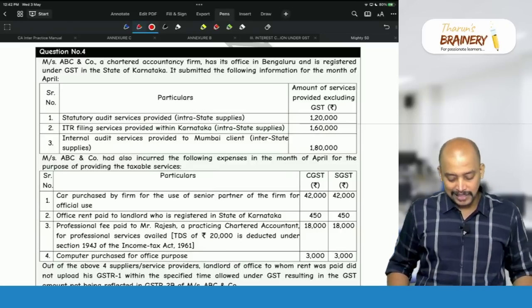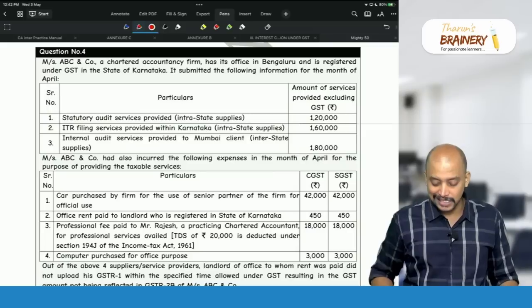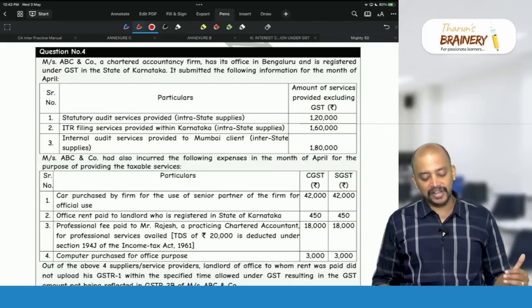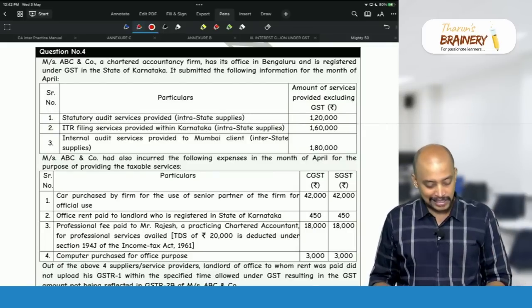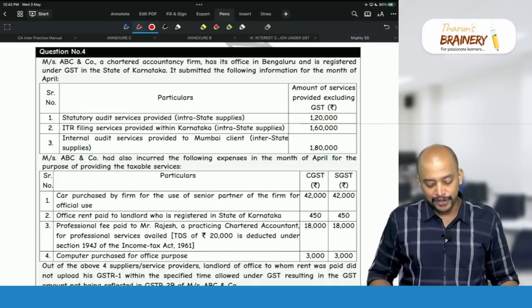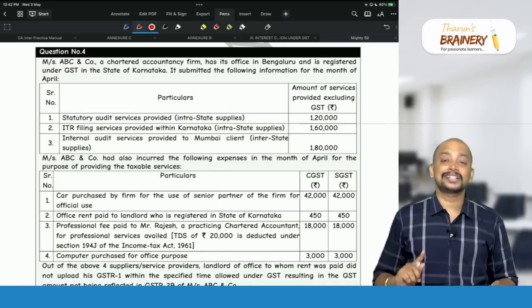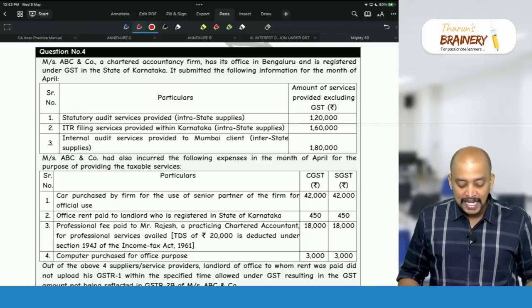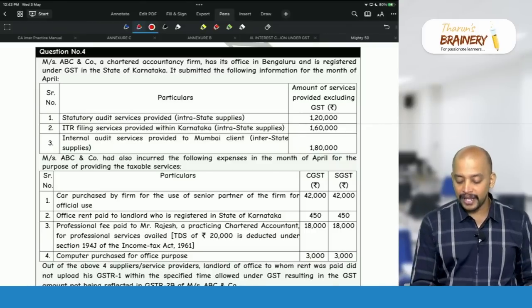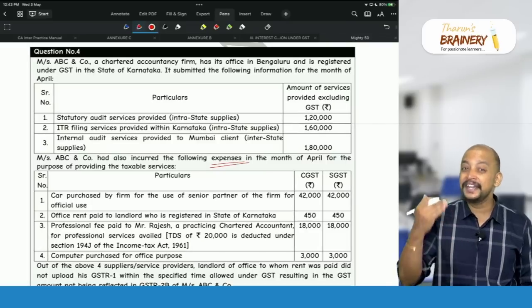So intrastate supply, so it is chargeable to GST, CGST, SGST. ITR filing services provided within Karnataka, again CGST, SGST. Internal audit service provided to Mumbai client 1,80,000. So that is IGST liability. So therefore from this we get the liability. Now ABC and Company has also incurred the following expenses, which means these are all the inward supplies.